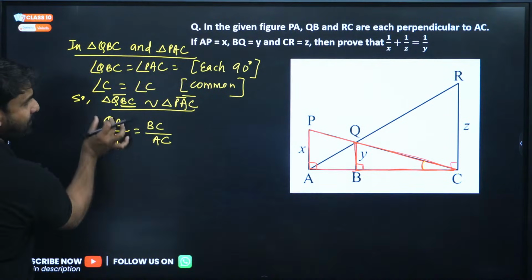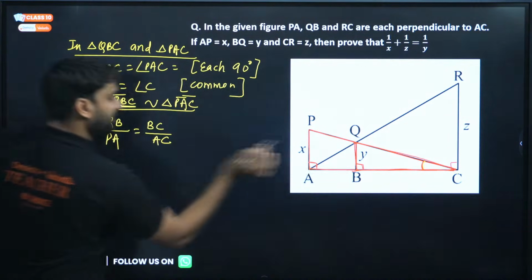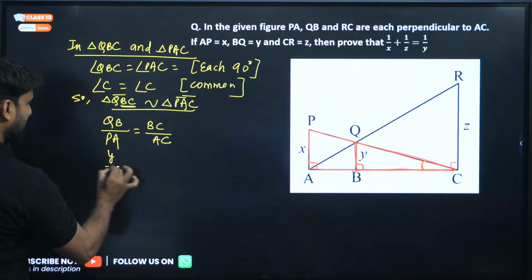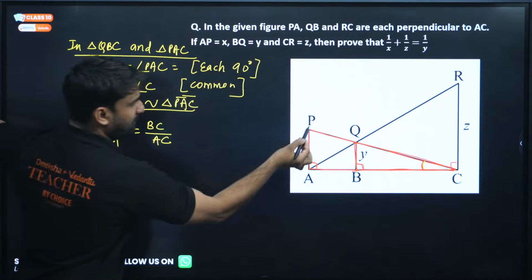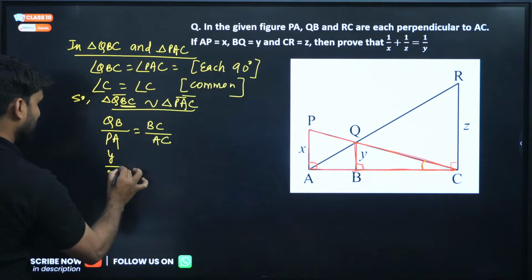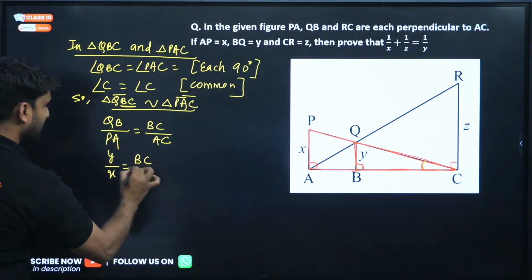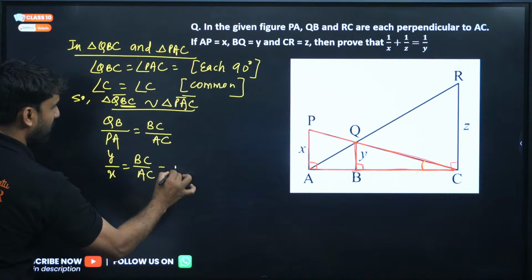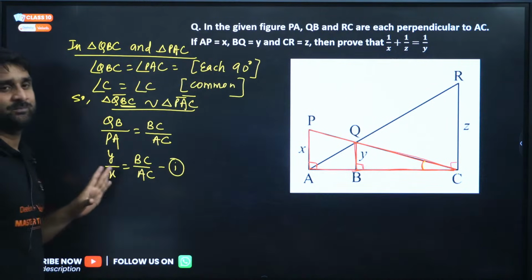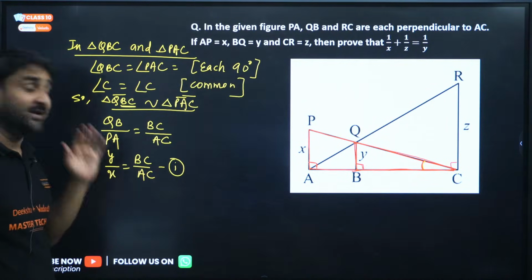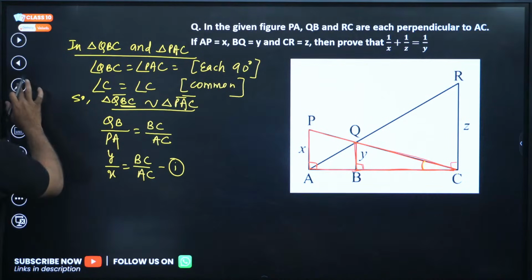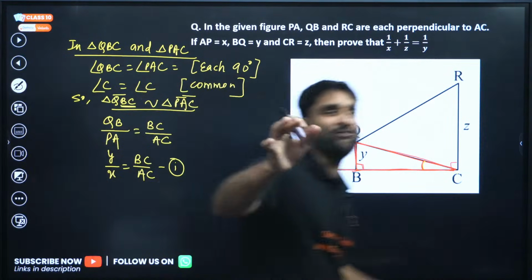Where is QB? QB is Y basically. So Y divided by PA, which is X. So Y by X is equal to BC by AC. Call this equation number 1. I hope nothing is challenging till here. Now the next important point is selection of triangle.